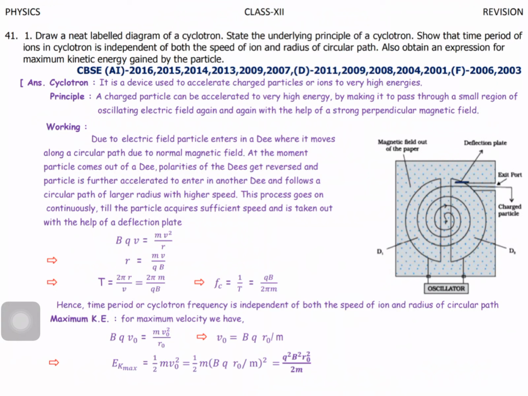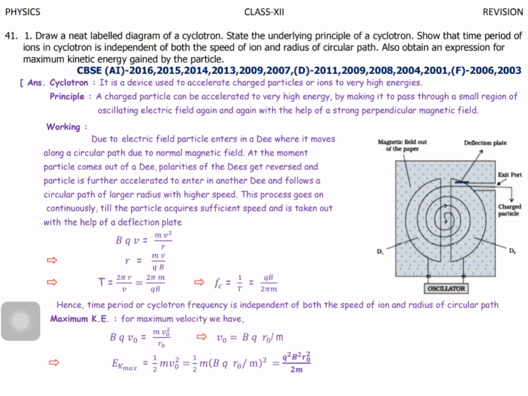For maximum velocity, we have the condition BQv naught = mv naught square by r naught, or we can write v naught = BQ r naught by m. So the energy is equal to, what's the formula, half mv square, from the v naught.